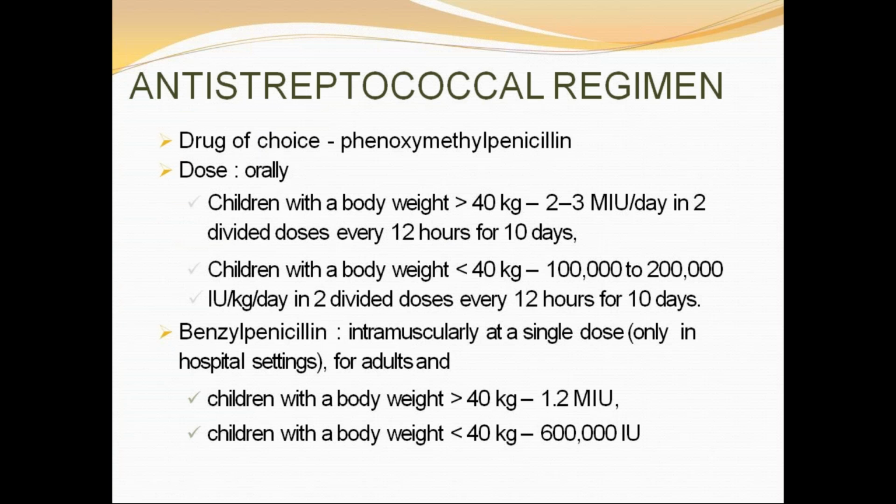So the anti-streptococcal regimen. Drug of choice: phenoxymethylpenicillin orally, benzyl penicillin intramuscularly. Usually intramuscularly, for body weight of more than 40 kilos, we give 1.2 million international units. Less than 40 kilos, 6 lakh international units.